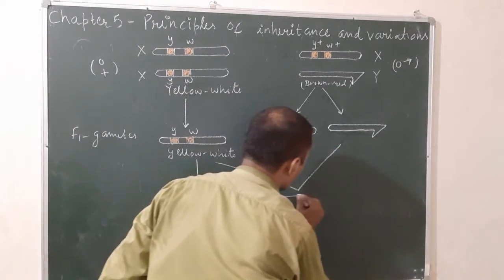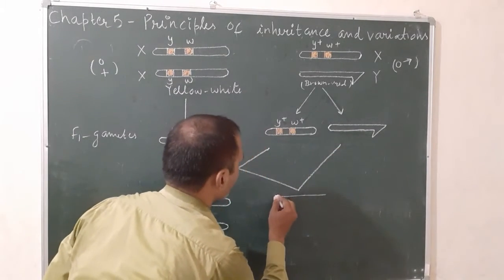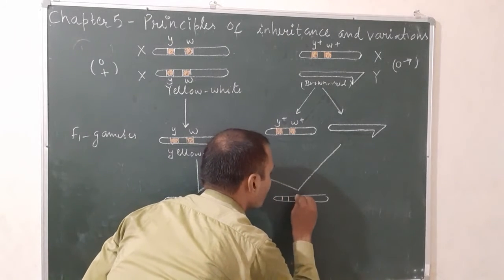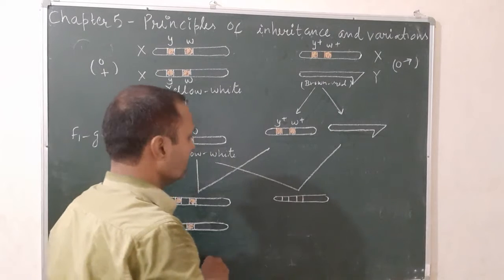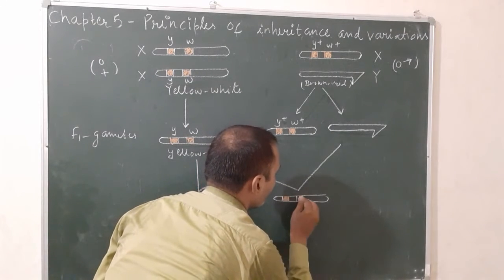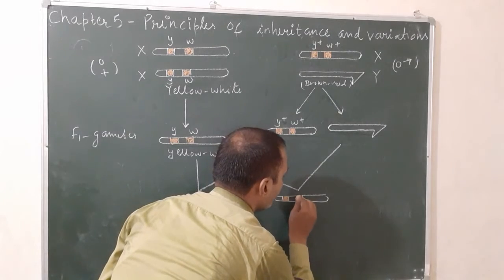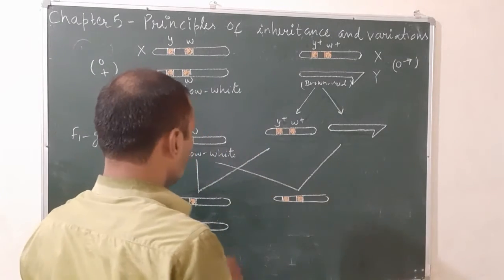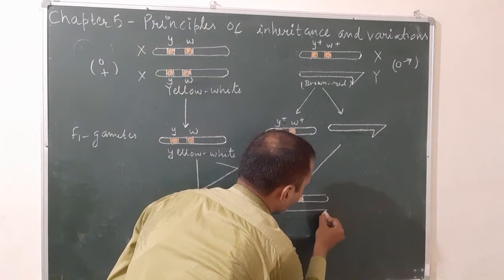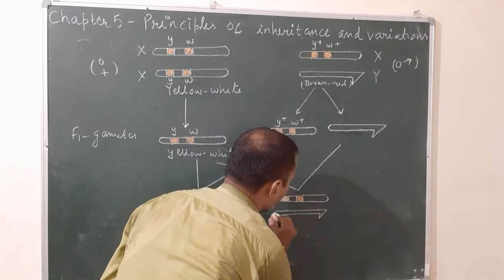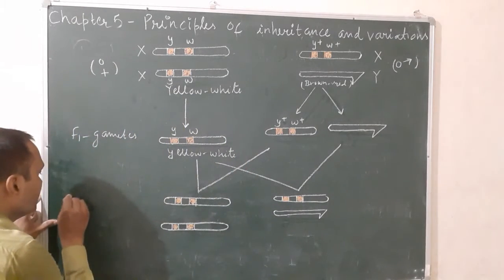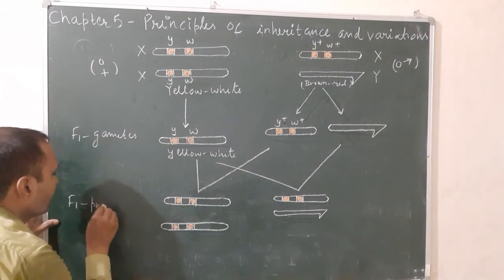It gives the combination y w and Y. So this is the F1 progeny, first generation progeny.